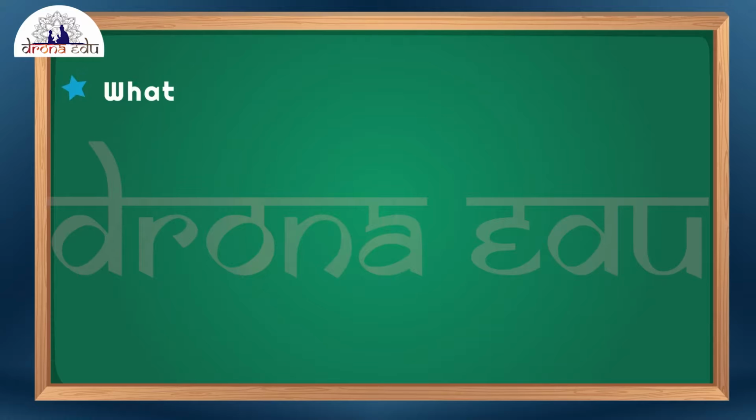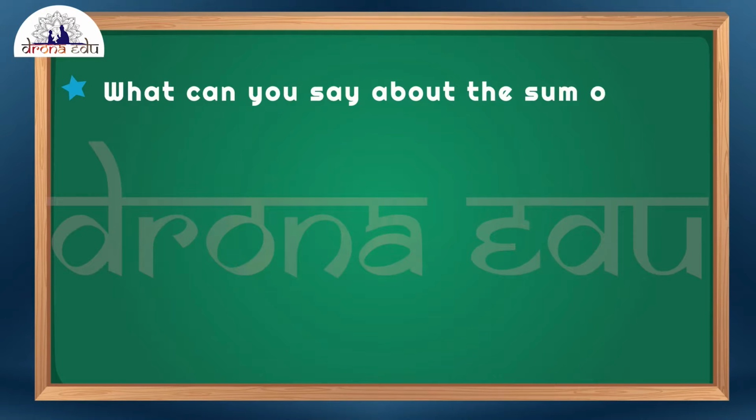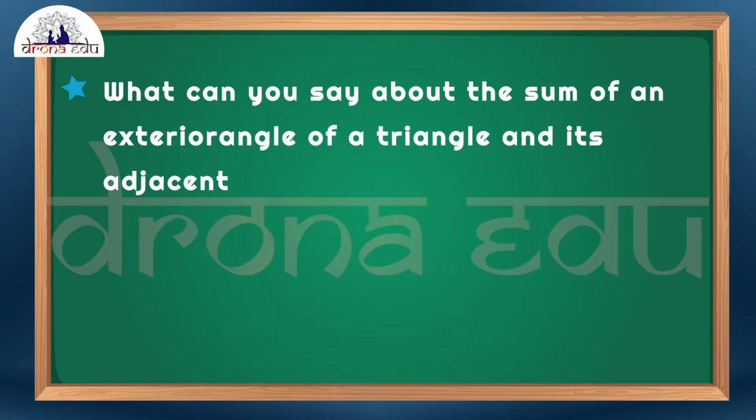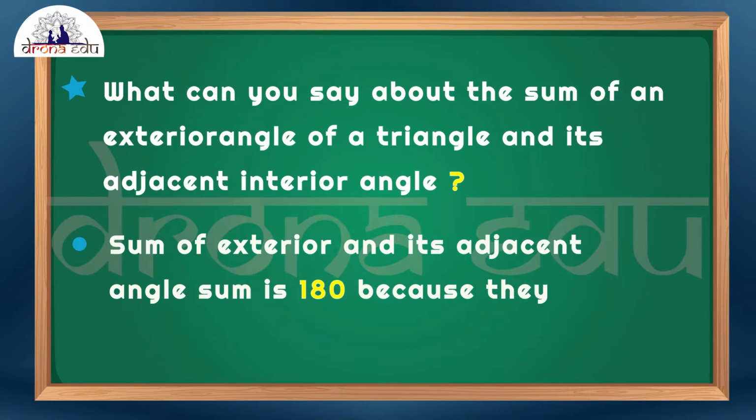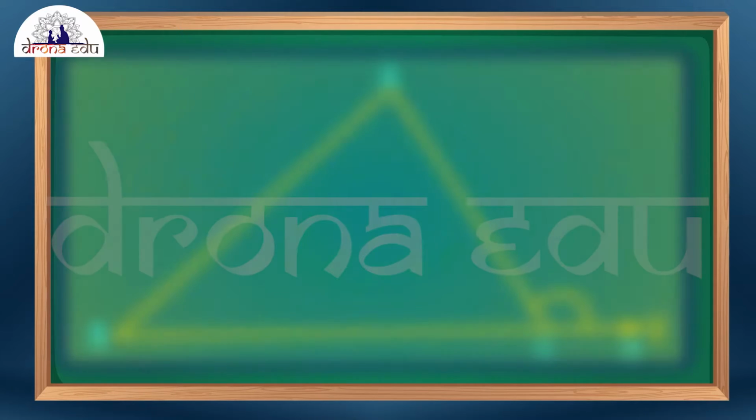What can you say about the sum of the exterior angle of a triangle and its adjacent interior angle? Here, they're asking the sum of the exterior angle and the adjacent angle, right? Always remember, the sum of an exterior angle and its adjacent angle is equal to 180 degrees because they form a linear pair. You can look at this diagram.